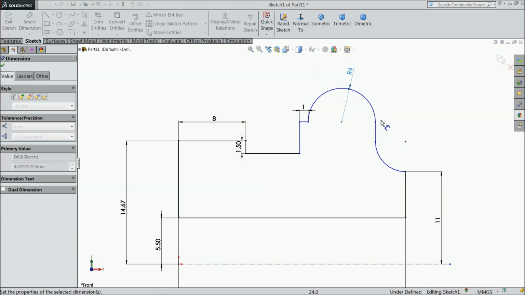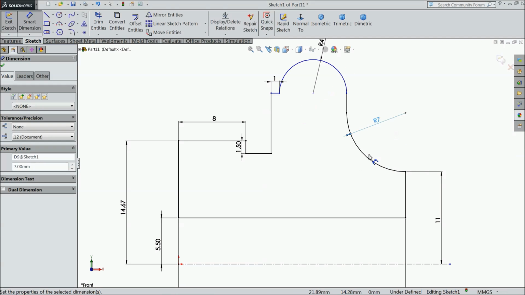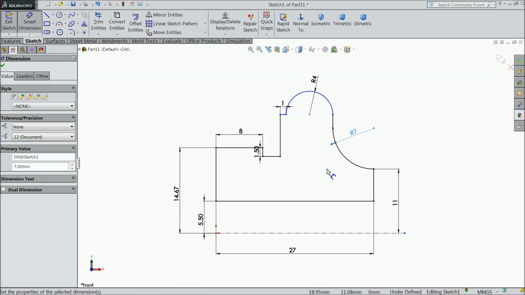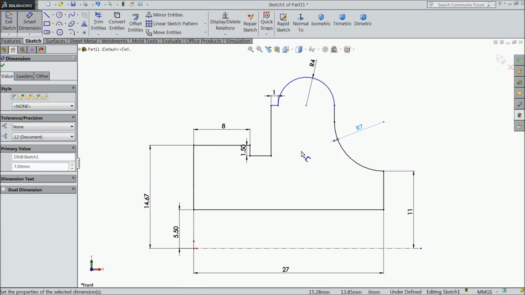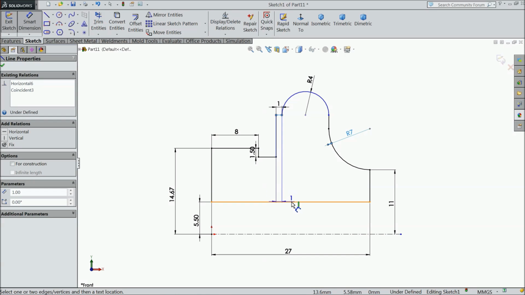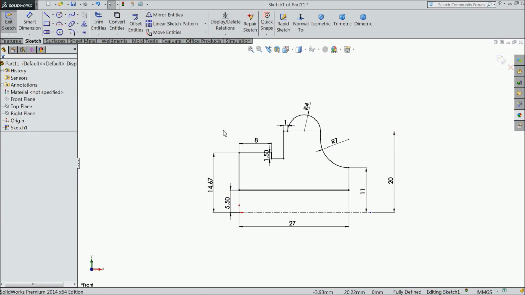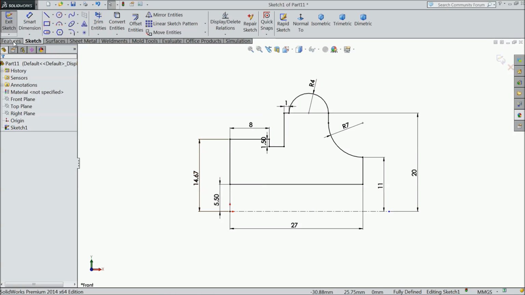Keep radius 4 mm and this radius 7 mm. Now geometry in perfect place. Now the distance from this line to here 20 mm. Okay. Now our geometry is fully defined.